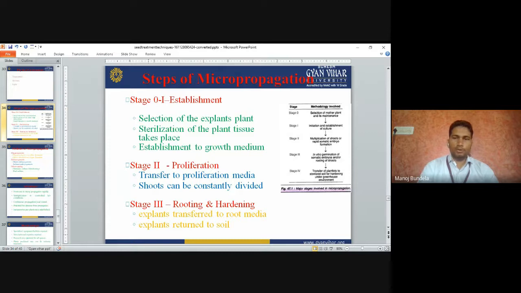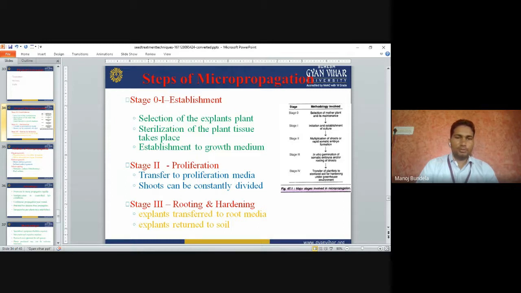Steps for the micropropagation. Step first is establishment. Selection of explant. Sterilization of the explant. Explant means any plant part that we use for the propagation. Sterilization of the plant tissue culture pellets. Whatever pellets we use for the propagation, we have to sterilize them. Then establishment of growth media. So we have to prepare the growth media that we use for the multiplication.